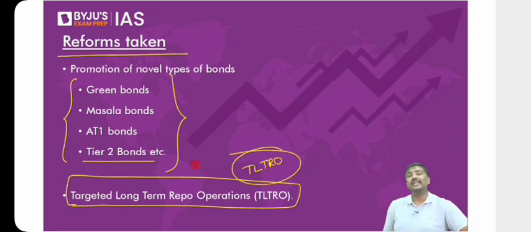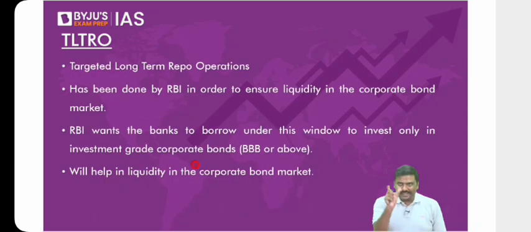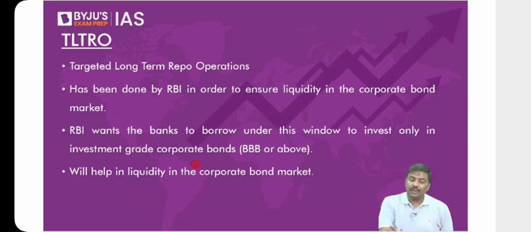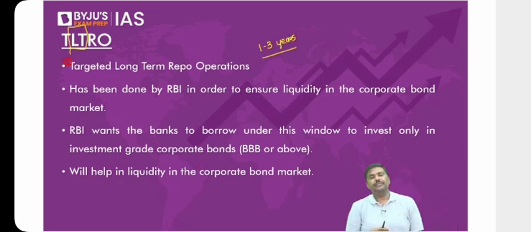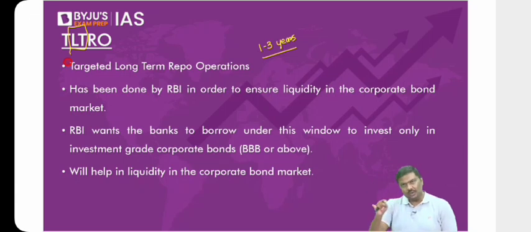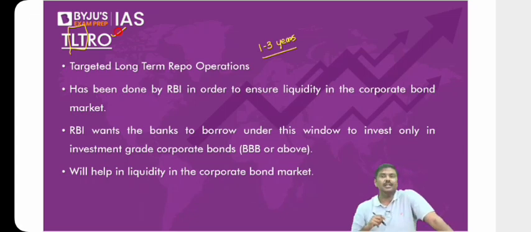Let me discuss what this targeted long-term repo operation is. Under the targeted long-term repo operations, RBI will provide loans for a duration of 1 to 3 years. Look at the term long-term here. Right? Look at the idea of a long-term. RBI says, generally under repo, what do I do? I will give loans for 1 day. I will give loans for 7 days, 14 days, 28 days, like this. But under targeted long-term repo operation, no, I will not give you a loan for a short duration. I will give you the loan for 1 to 3 years. 1 to 3 years. Right?